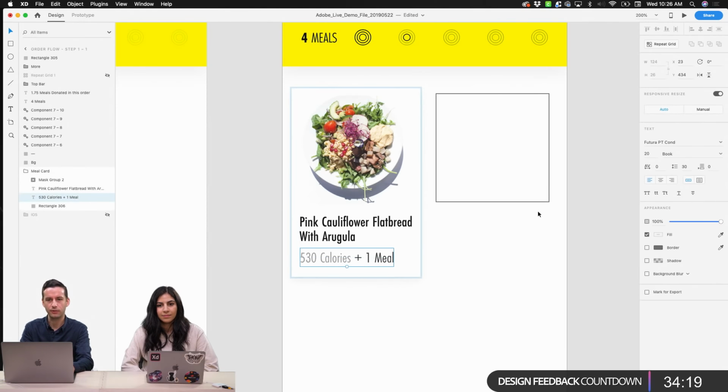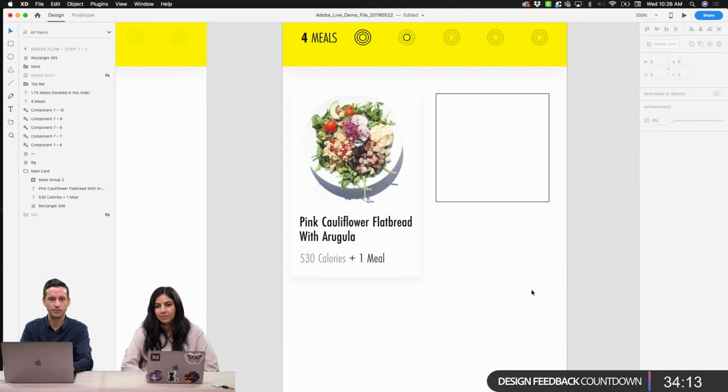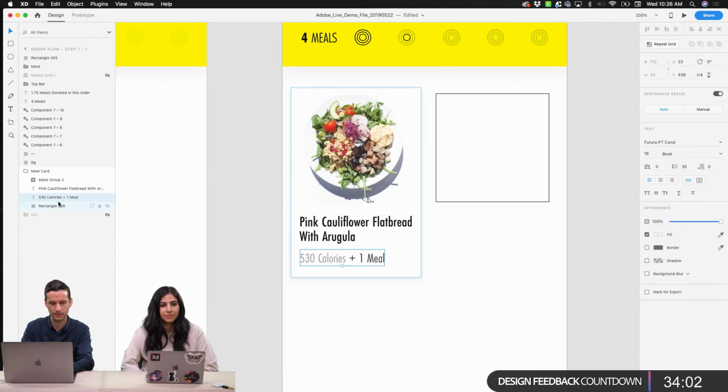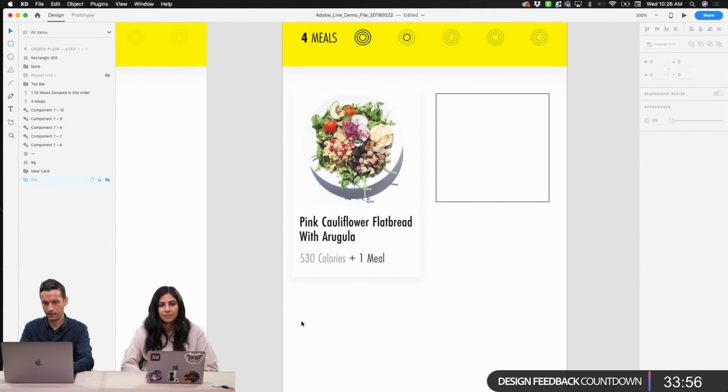What we might do is actually drop it to 18, just to give ourselves a little bit more contrast. And the beauty of these really high-resolution phone screens nowadays is that you can read pretty small type fairly easily. So I'm going to break my rules a little bit as we move forward, just to get this layout to work a little bit better. All right, so we have our card there. I think that's looking pretty good.